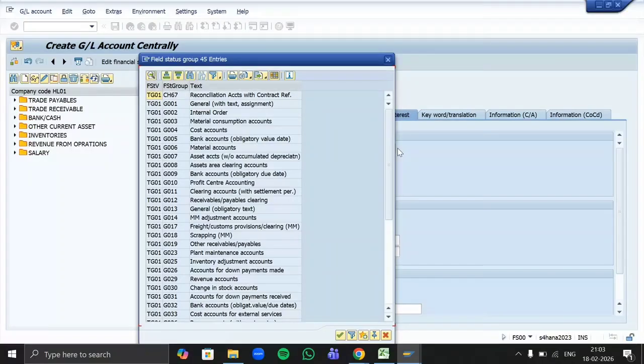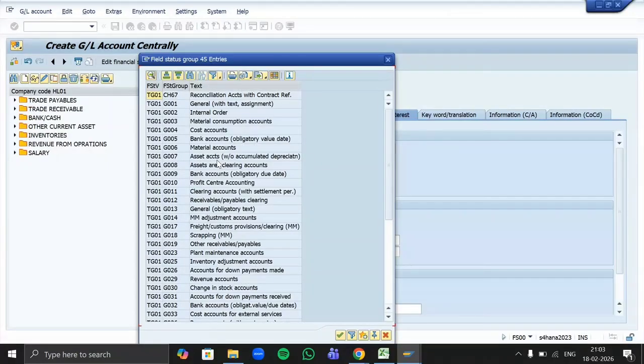So Isha, in a real-time scenario, usually these field statuses are already available in SAP, and we just apply them, and then whatever changes are needed as per the company requirement, we do it, or how does it work? Yeah, the same way it will work. In real time also, whatever we have copied here from 0001, in the same way in real time also we do copy only, because creating these accounts manually is time consuming.